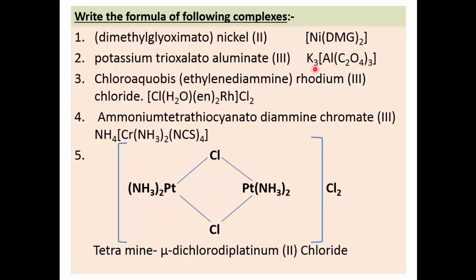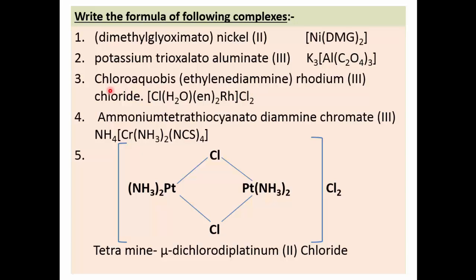So potassium, why are they 3 in number? Because inside the square bracket, on aluminium there is a +3 charge, and oxalate, 3 in number, into -2, therefore -6. So +3 -6 becomes -3, which is neutralized by +3 from potassium, and therefore potassium is 3 in number. K3[Al(C2O4)3]. This is the formula for this complex.